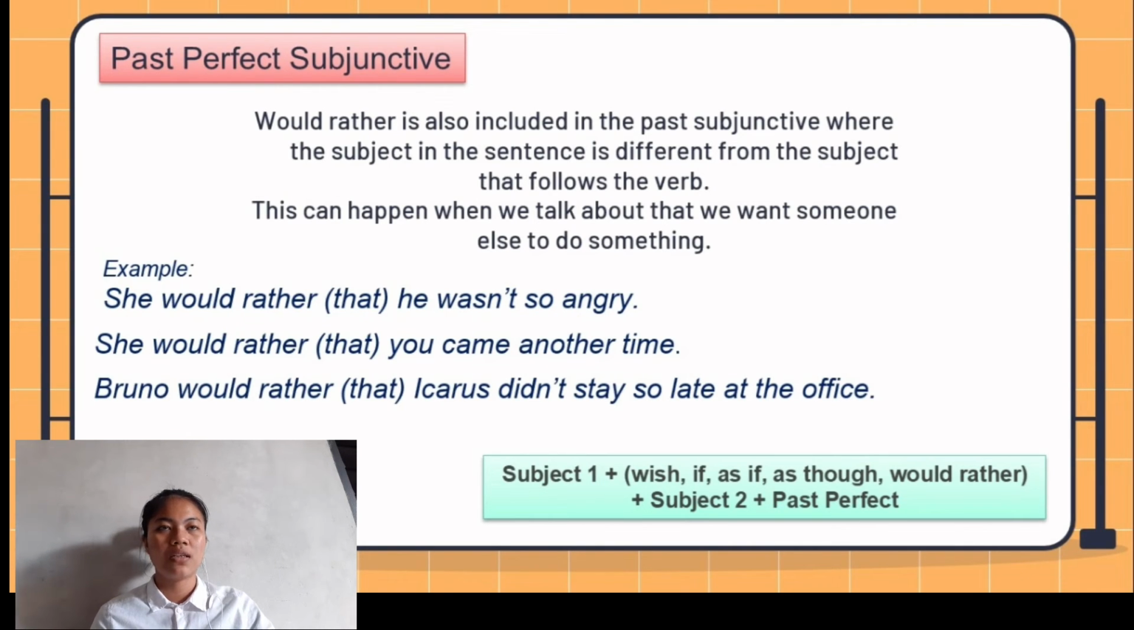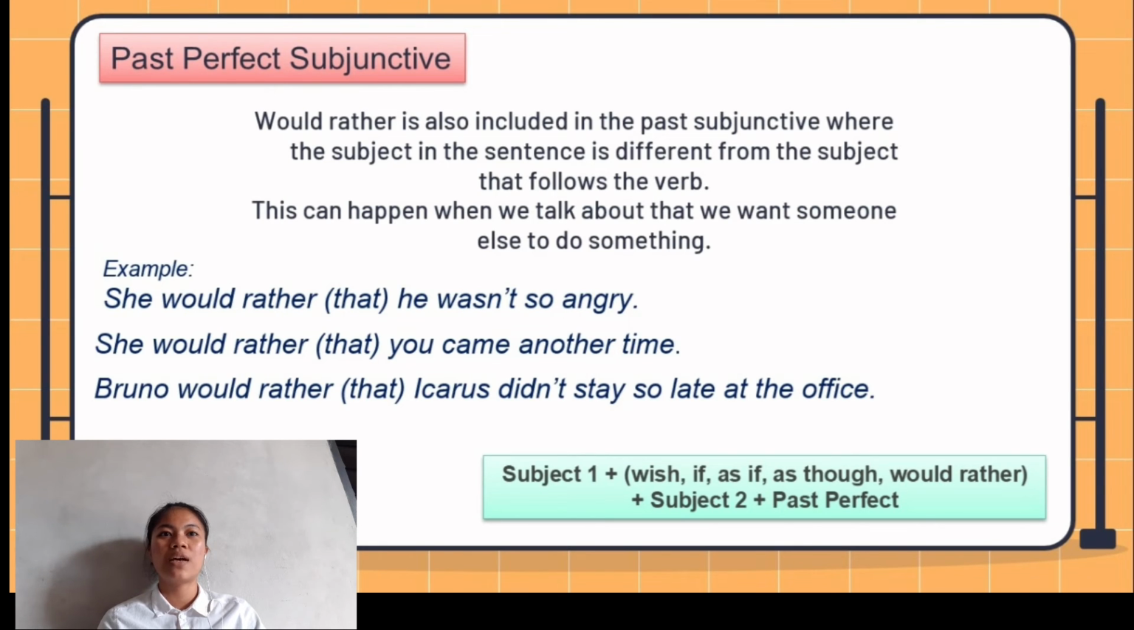The pattern here, if you want to make a sentence about past perfect subjunctive, is subject 1 plus wish, if, as though, would rather, and subject 2 in the past perfect. And then you can see the example: she would rather he wasn't so angry. Subject 1 is "she would," and then subject 2 is "he wasn't so angry."